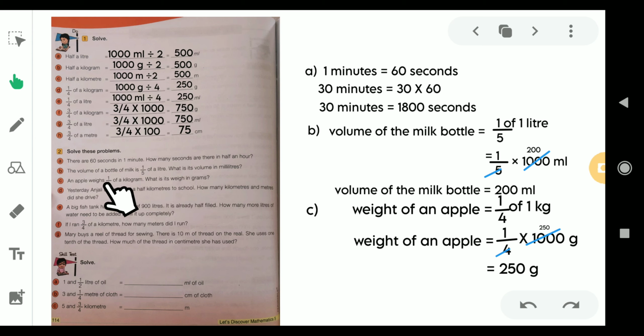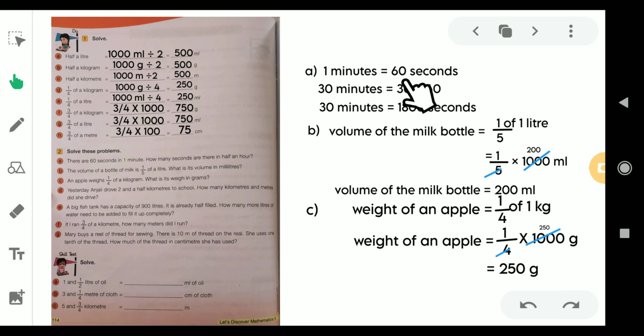So, let us pick the first one. Let us take the first story problem, that is, there are 60 seconds in 1 minute. Then how many seconds are there in half an hour? Look here, 1 minute equals 60 seconds. We know this, right? But they are asking in 30 minutes, how many seconds will be there? Because half an hour means 30 minutes. So we have to find out how many seconds are there in 30 minutes.